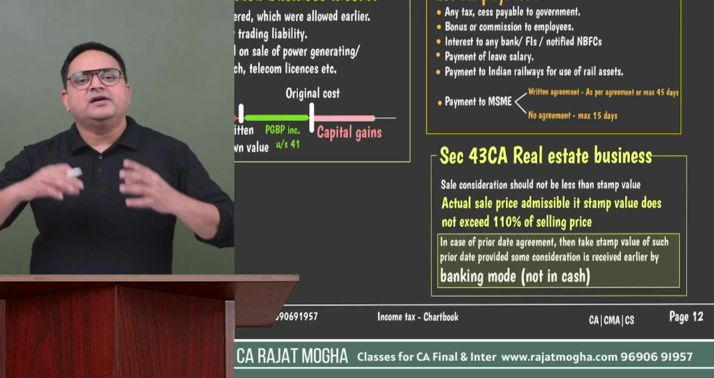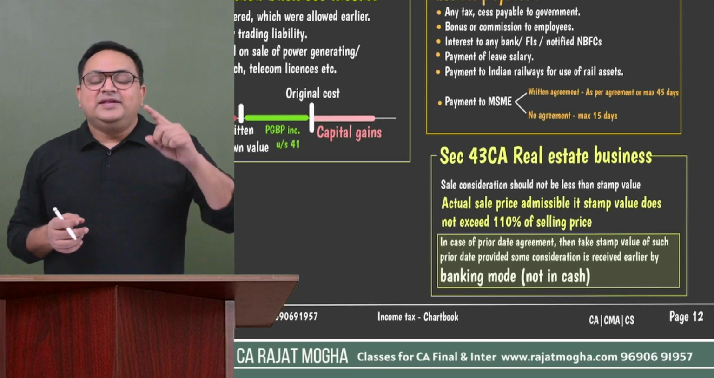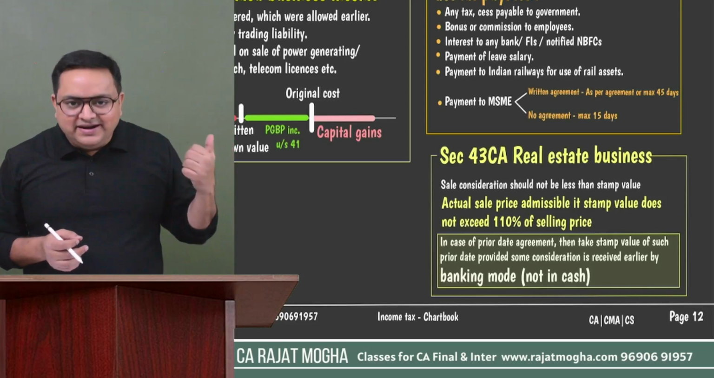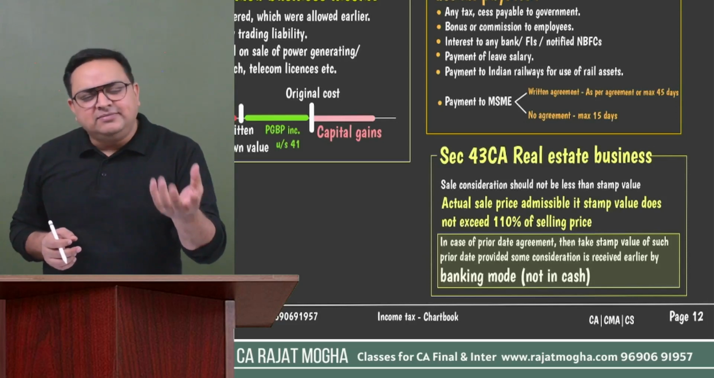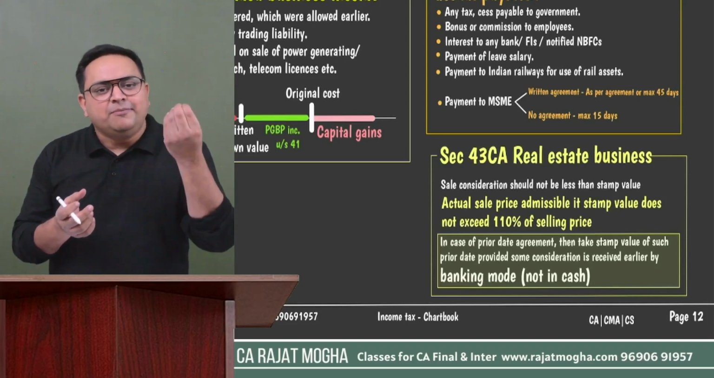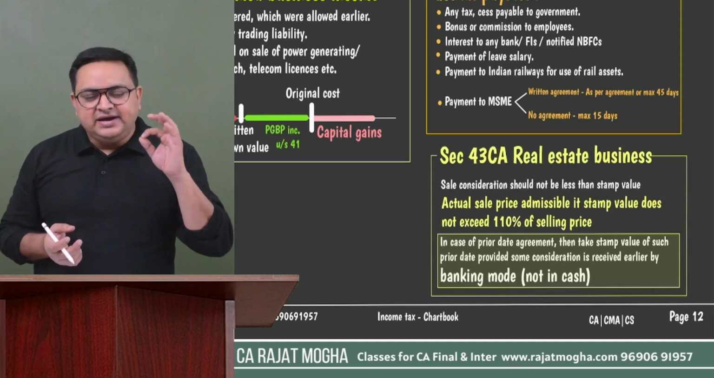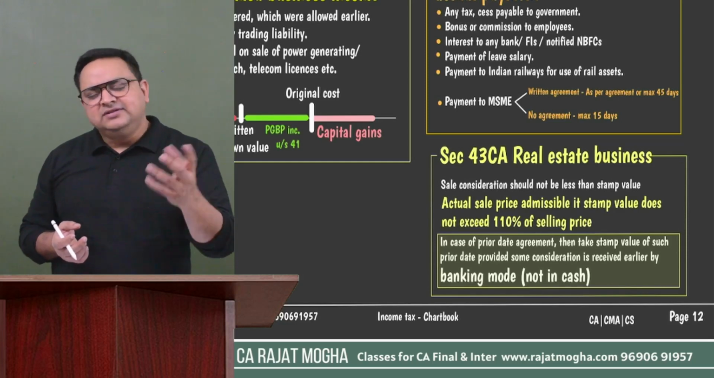Generally, the date on which we are transferring this immovable property, we will take that SDV value, right? But if the assessee claims that, sir, there is a prior date agreement, then the assessee has to prove that something, the consideration or even part of the consideration, has been received by any mode other than cash, right? It should be a banking transaction mode. It should be account payee cheque, account payee bank draft, the same banking mode.